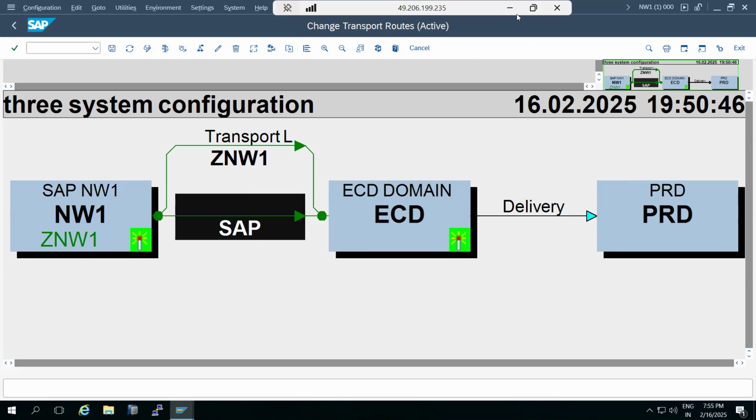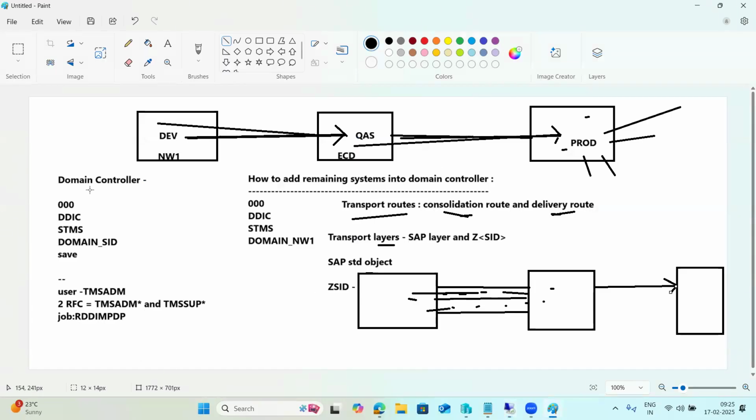So here you should know about four things. One is how to configure the domain controller. The second is how to add the systems into the domain controller. The third is the transport routes, and the fourth is the transport layers. All these configurations we have to perform in the domain controller system, 000 DDIC, in STMS. These four parts are called the TMS configuration.